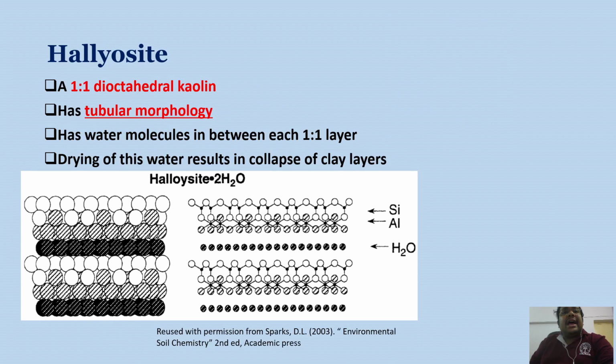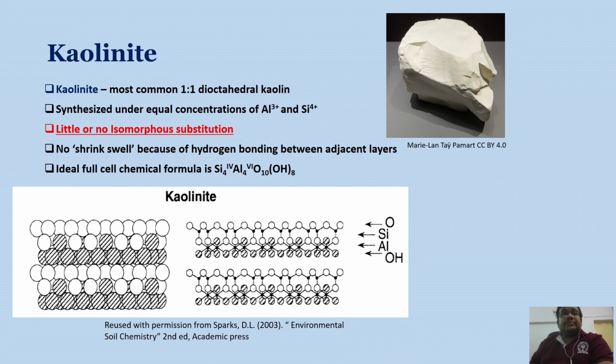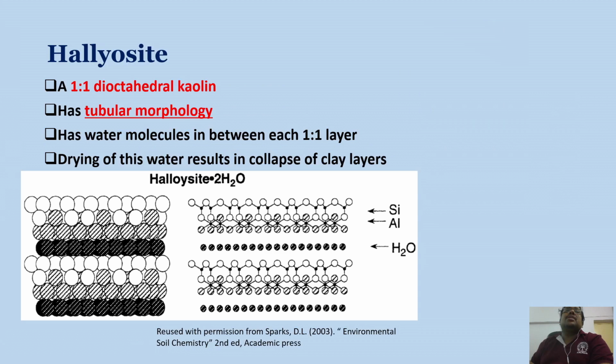So halloysite is a 1:1 type of dioctahedral kaolin. Kaolinite is a dioctahedral 1:1 type of kaolin, and halloysite is also a 1:1 type of dioctahedral kaolin.